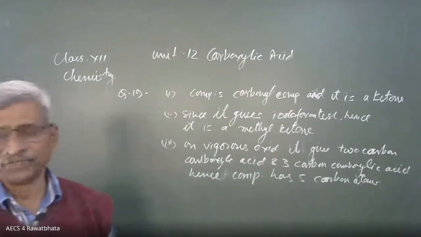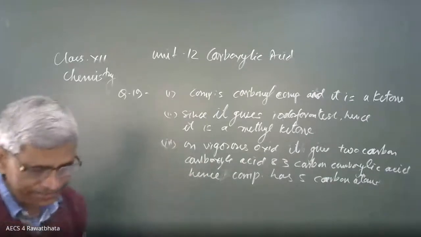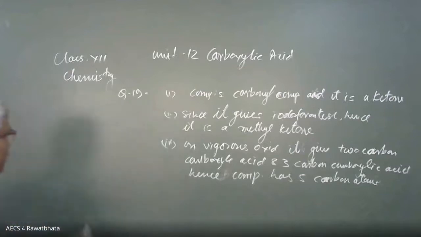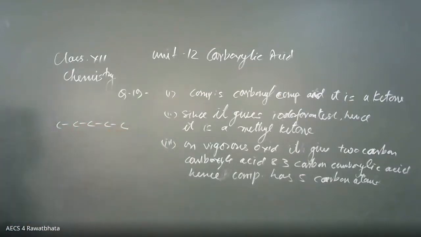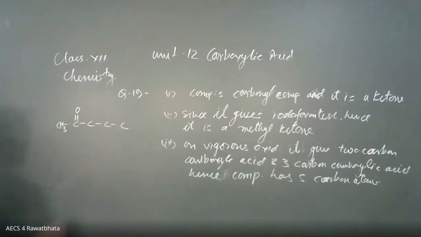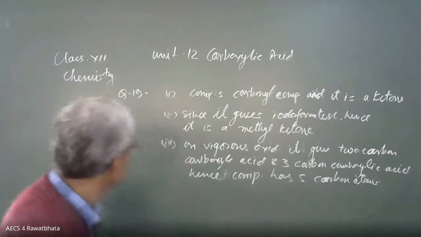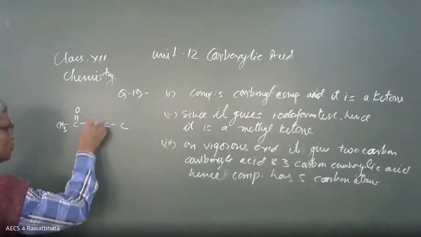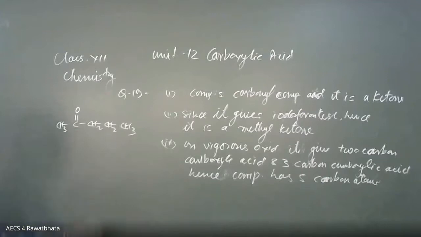After that, we have to write the reaction. So, what is the reaction? The compound is a 5 carbon carbonyl compound and 1 carbon is present as CH3. This is the compound A. Here it is CH2, CH2, CH3. This is the basic compound.